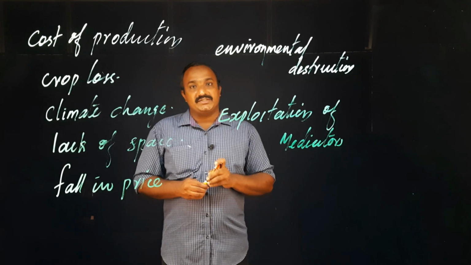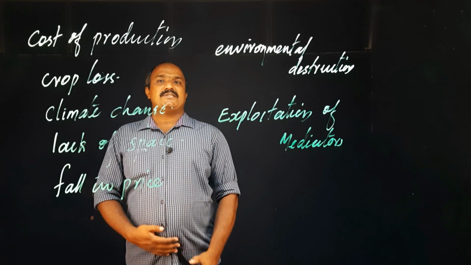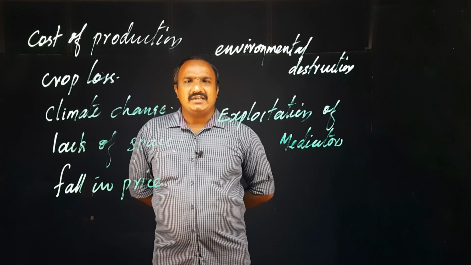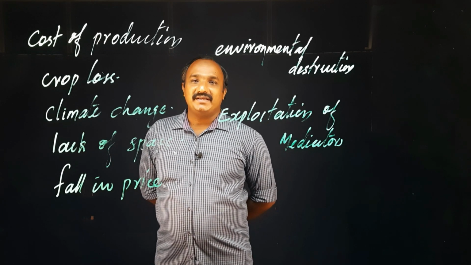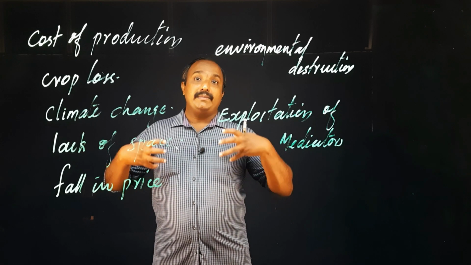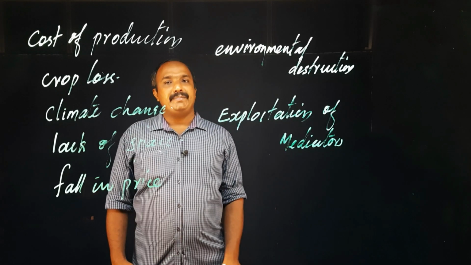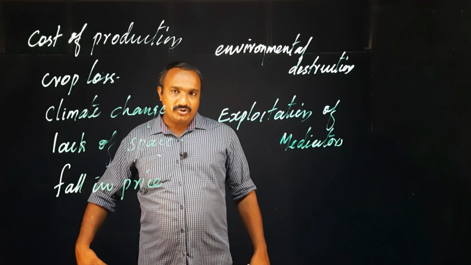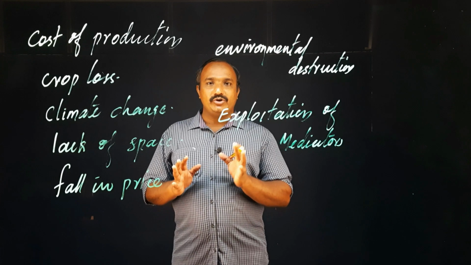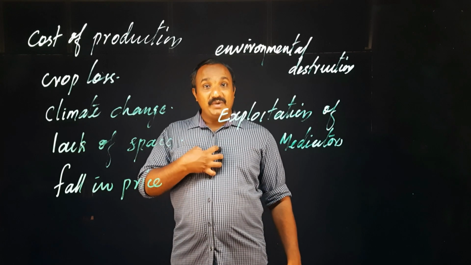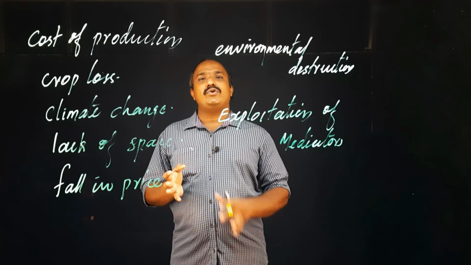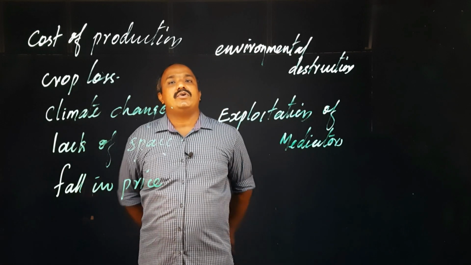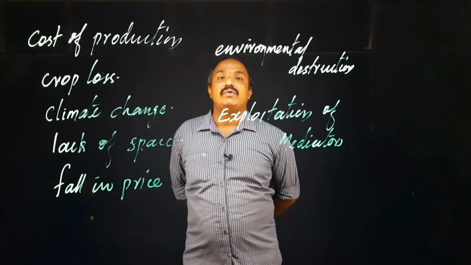Exploitation of the mediators or middlemen. That means brokers, you know, that is the middleman. When I cultivate something, say tapioca, a person will come to my field and ask me whether it is ready to give, and he will say one amount, and I told you, 4 rupee. Then from me, the farmer, he will collect for 4 rupee for 1 kilogram, and he will sell that for 5 rupee or 6 rupee for 1 kilogram.